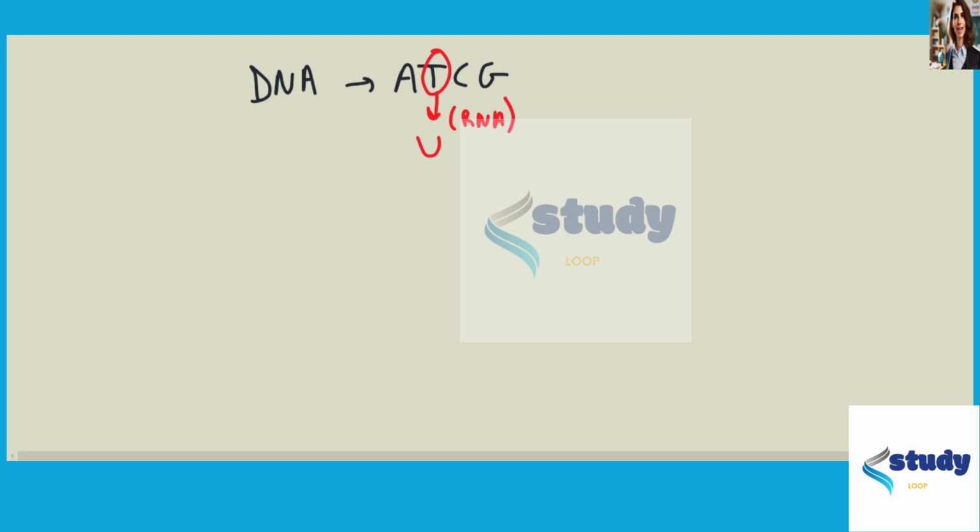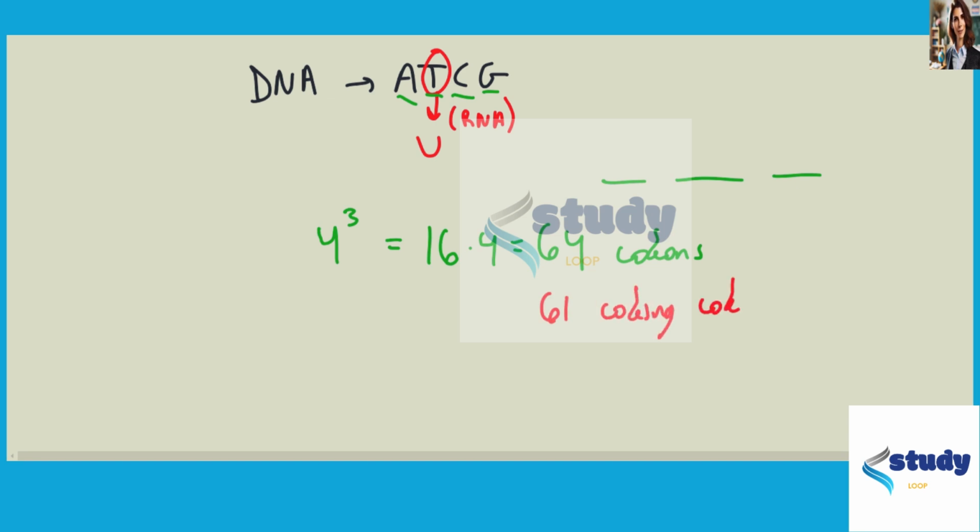Now, when we say that there are stop codons, there are 64 different codons. That's true. If we take our 4 possible A's, T's, C's, and G's, and ask how many different ways we can arrange them if there are 3 positions, that's a simple 4 raised to the third power, which is 16 times 4, which is equal to 64. So that's how we get 64 codons. But really, only 61 of them are coding codons, and 3 are stop codons.